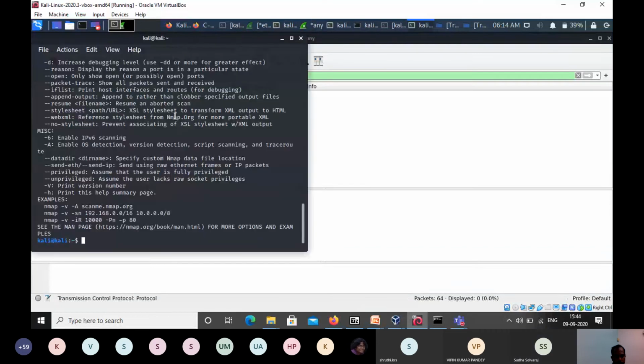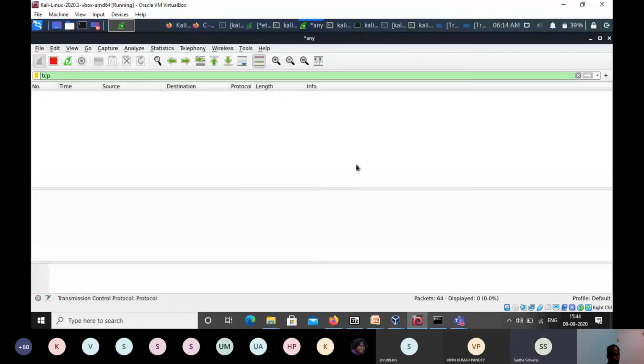What it will do is scan the network and identify what open ports are available. You can scan a single machine as well as multiple machines. So I'll just open it here.